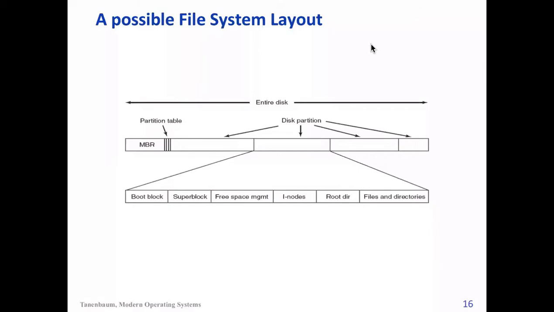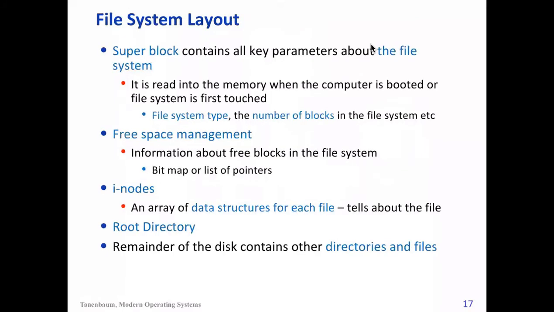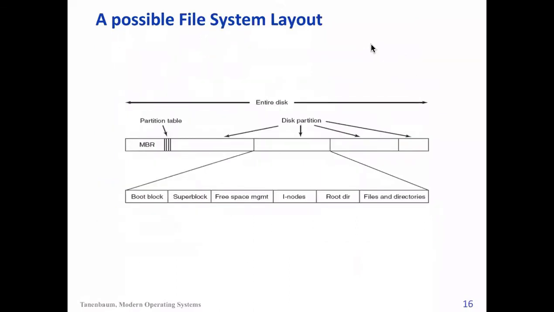This is how, in general, you can have multiple systems on a hard disk, and there is a master boot record which tells about the different partitions and which one is the active OS. The rest of the partition will contain inodes and information about the root directory, and some information about free space management. Soon after the boot block, we have something called the super block.